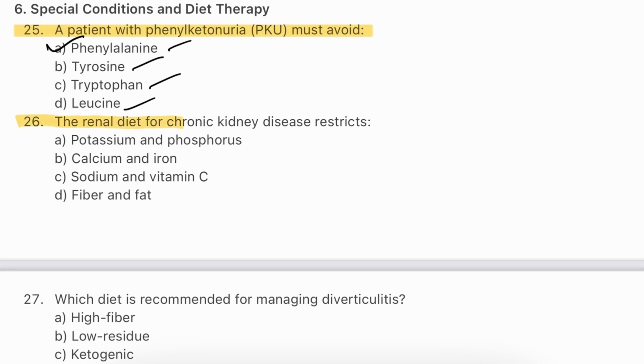Question number 26. The renal diet for chronic kidney disease restricts potassium and phosphorus, calcium and iron, sodium and vitamin C, fiber and fat. The answer will be A. Potassium and phosphorus. Patients with chronic kidney disease often have difficulty excreting potassium and phosphorus. Restricting these minerals helps prevent complications such as hyperkalemia and mineral imbalance, which is crucial for protecting kidney function.